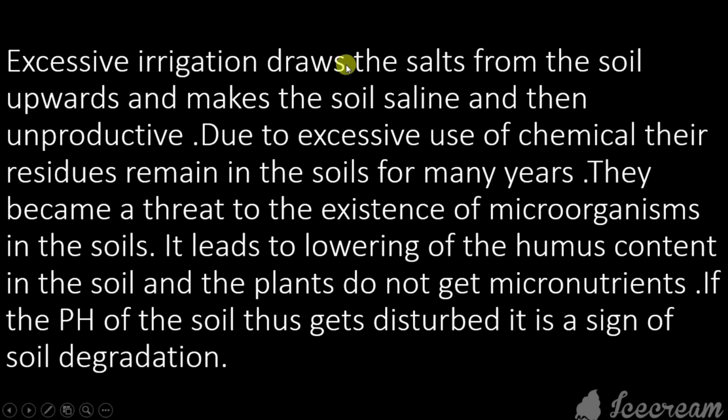Excessive irrigation draws the salts from the soil upwards and makes the soil saline and then unproductive. Here saline means what? A solution of salt in the water. Due to excessive use of chemicals, their residue remains in the soils for many years. They become a threat to the existence of microorganisms in the soils. It leads to lowering in the humus content in the soil and the plants do not get micronutrients.